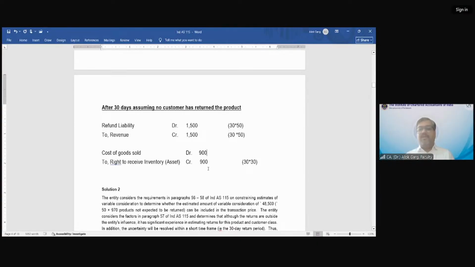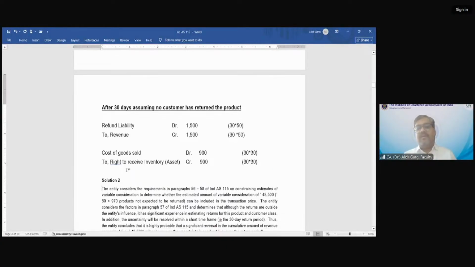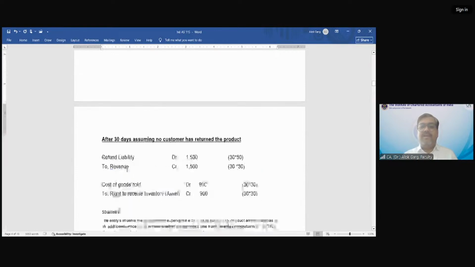900. 30 into 30. So you recognize the cost in the P&L for 900. You recognize the revenue in the P&L for 1500. You reversed your refund liability by 1500. You reversed your right to recover inventory by 900. These asset and liability has been reversed, and the sales revenue and expenses has been recognized. Okay. Clear in mind? Okay, so this is the accounting entry which I have passed.